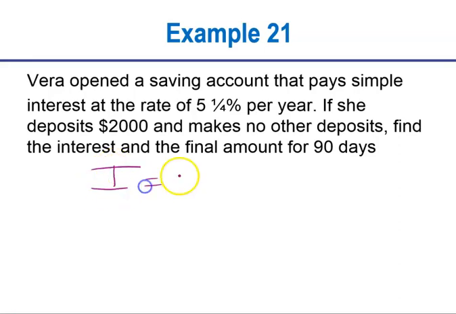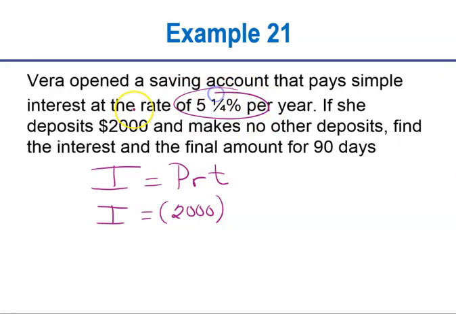I is equal to P times R times T. Let's figure out what everything is. I is what we're looking for, the interest. The principal is $2,000, and the rate is 5 1/4%. If you like, we could change that to a decimal.